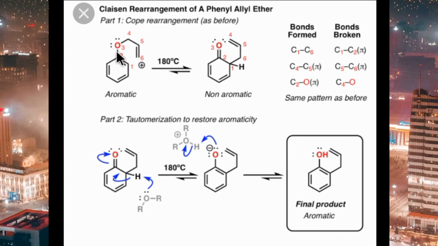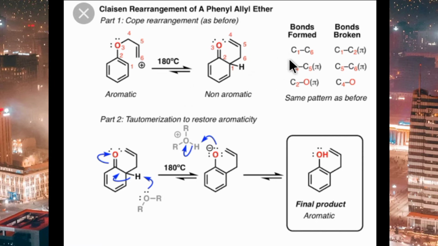So one double bond will be present between oxygen and carbon like that, and this double bond will shift here, producing a single bond between this carbon like this, but this double bond will shift here. So a non-aromatic compound is produced, because aromaticity is not maintained. This aromatic compound changes into non-aromatic, but this process, this rearrangement, takes heat, that is, it is endothermic. You should provide heat up to 180 degrees centigrade. That's why the aromatic compound is converted into a non-aromatic compound.